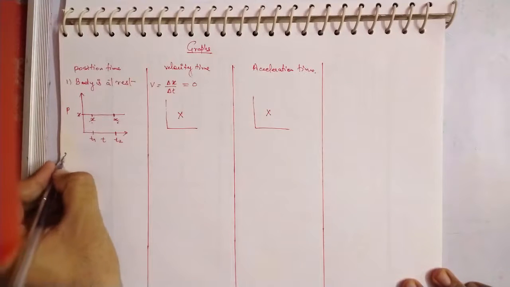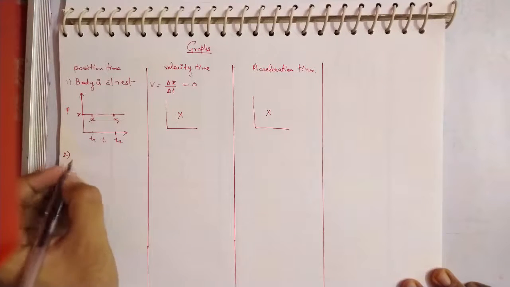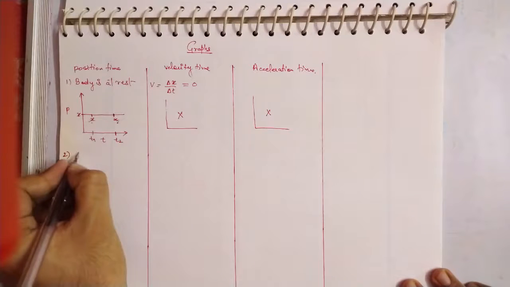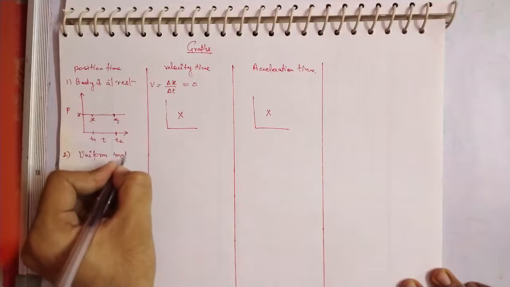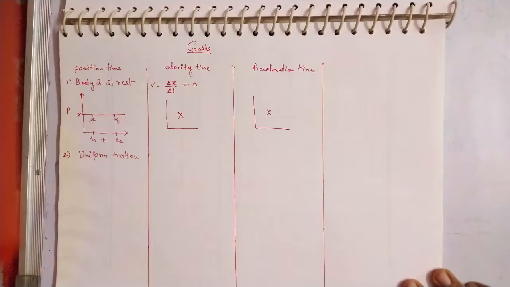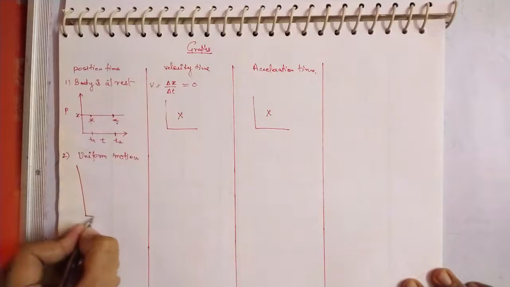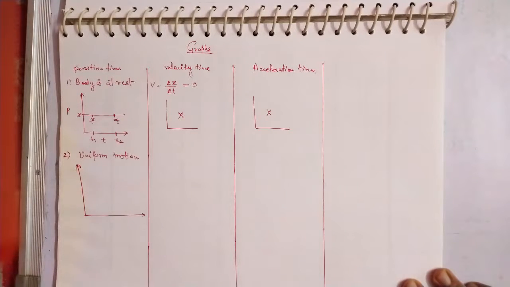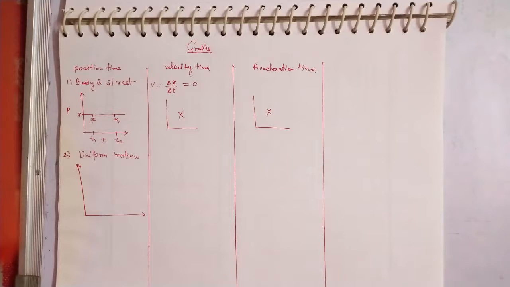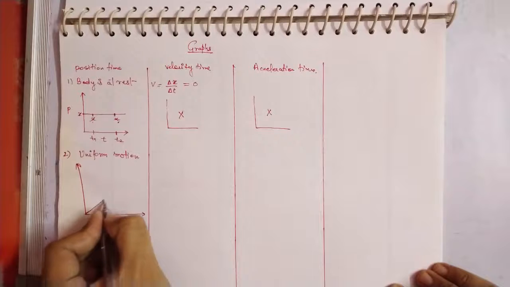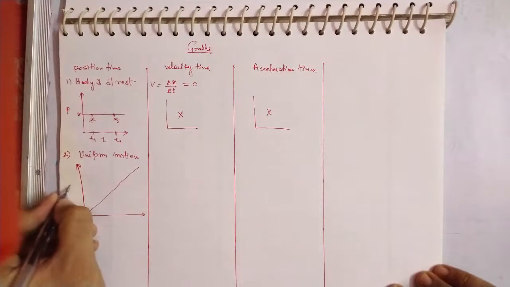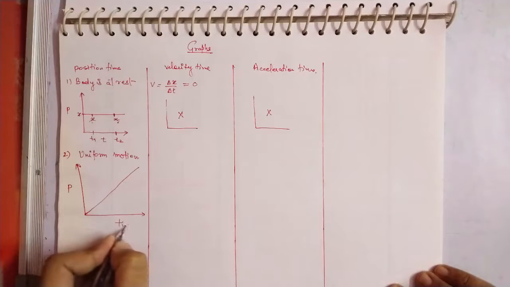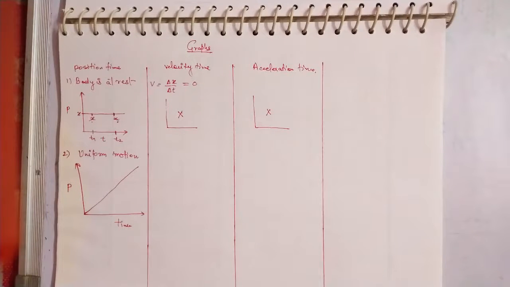Now let's talk about bodies in motion. Let the body be in motion, and let's take the condition of uniform motion. So the second condition that we are talking about is uniform motion. As we know, for uniform motion there is a change in the position of the body by an equal amount of distance, so we can call it straight line motion. This is representing the position and this is representing your time. So for uniform motion you get a straight line.